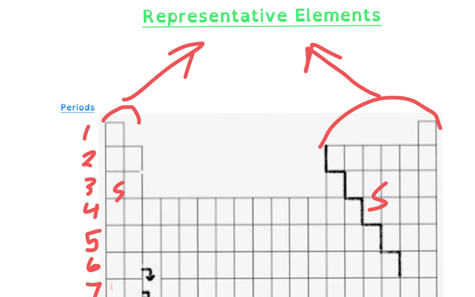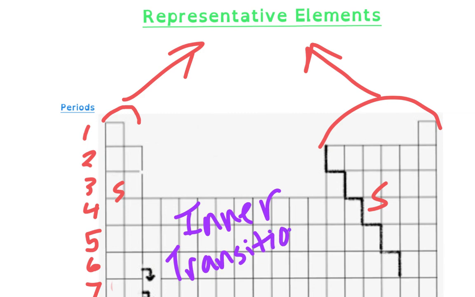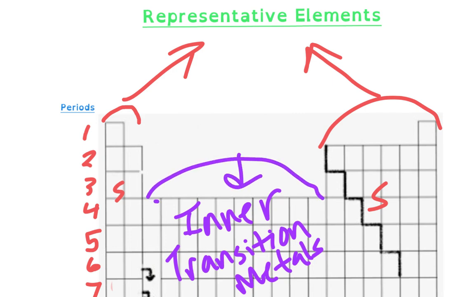And so these other are your inner transition metals. Okay? Your inner transition metals, that would be these right in here, okay? So you need to know your parts of the periodic table, okay? So make sure you're copying these on to your periodic table that I will provide to you.